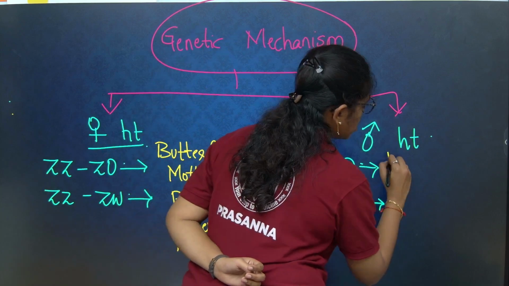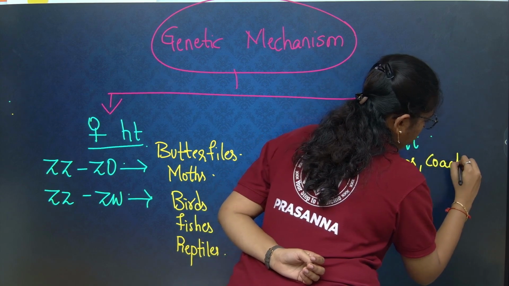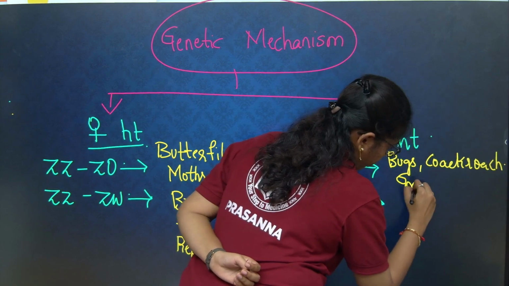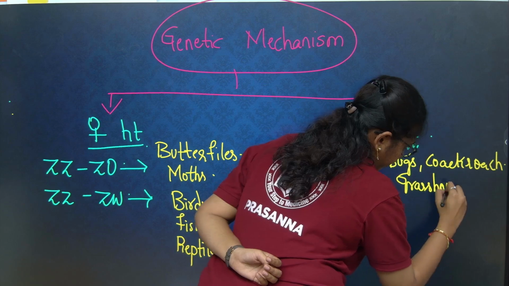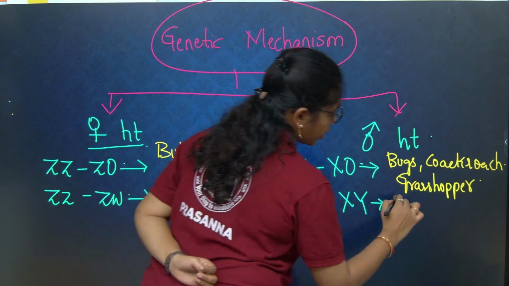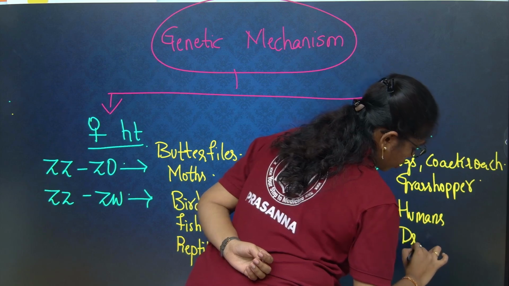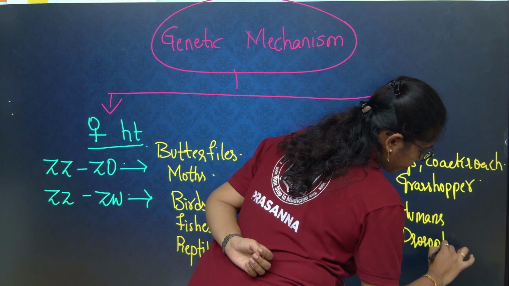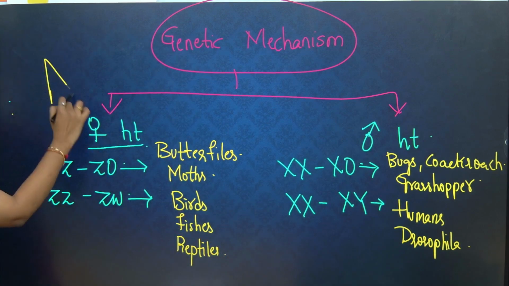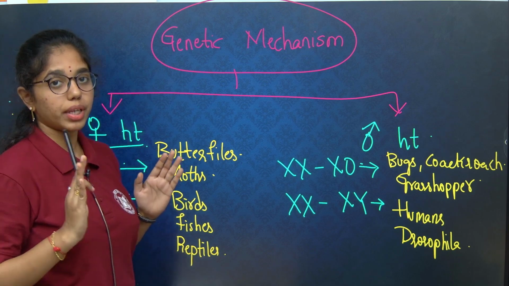XO type includes bugs, cockroach, and most importantly grasshopper. XY type includes humans and Drosophila. If you want, you can take a screenshot of it. Many times the question is asked. And the haplodiploid mode of sex determination, you will observe in honeybees.